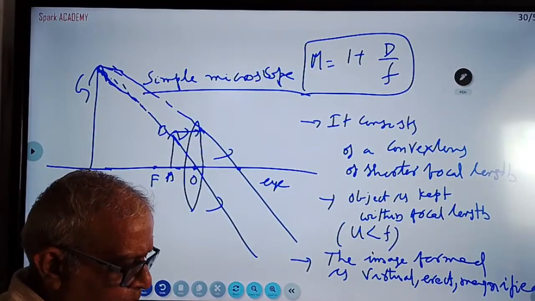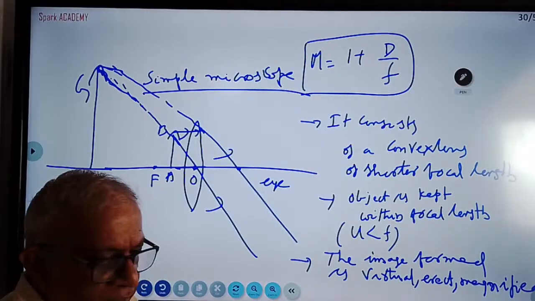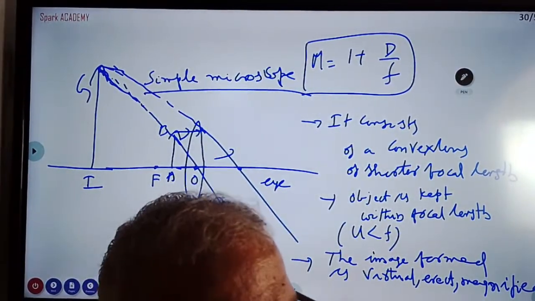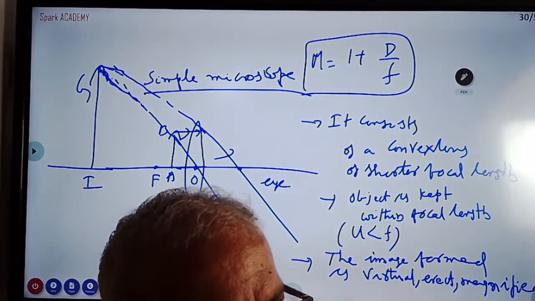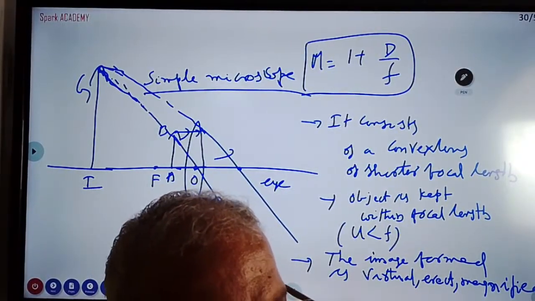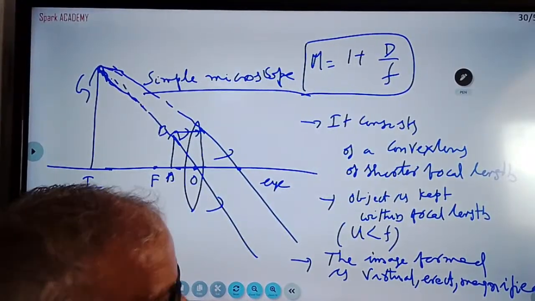Simple microscope, I did. Critical angle and total internal reflection, I did. Rainbow also they are asking. Explain the formation of rainbow. Mainly they are asking critical angle and total internal reflection, more than 50%. Another is the simple microscope, and the formation of rainbow. These are the questions in ray optics.